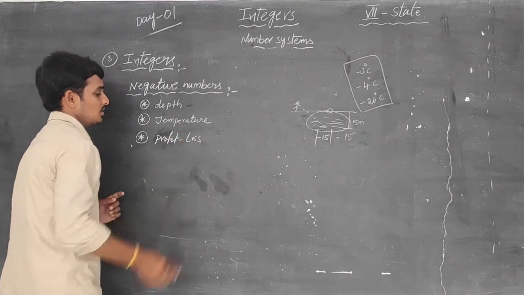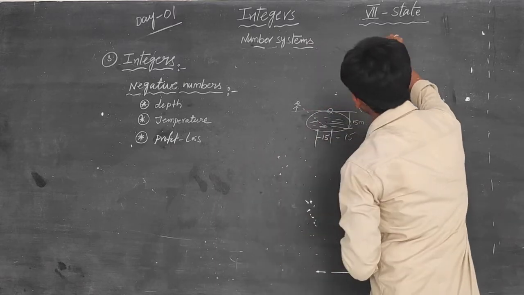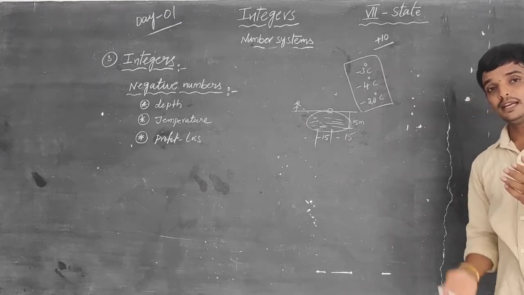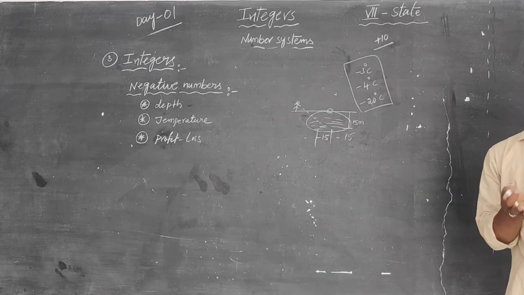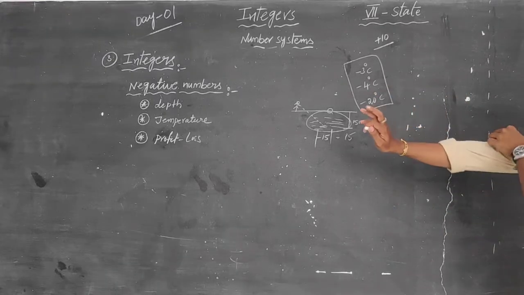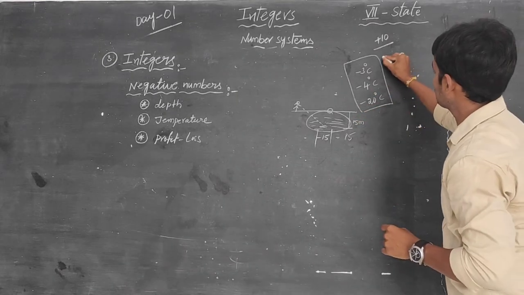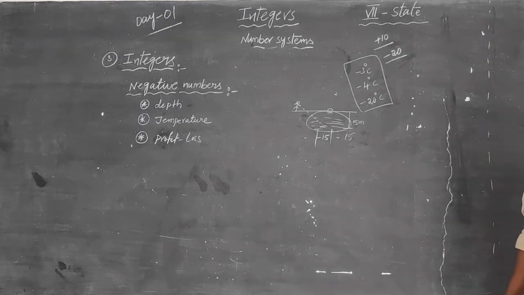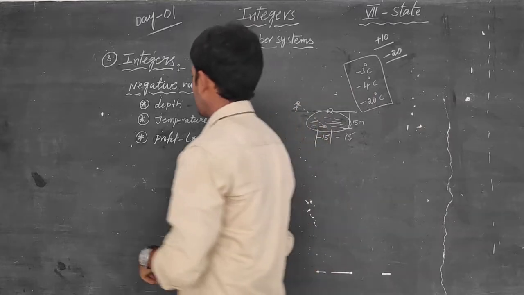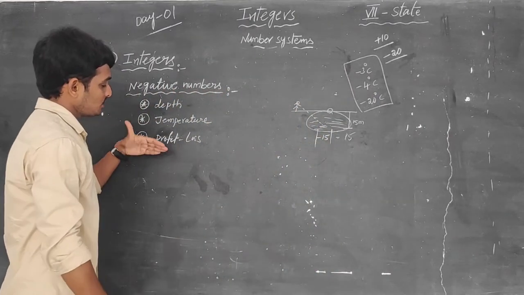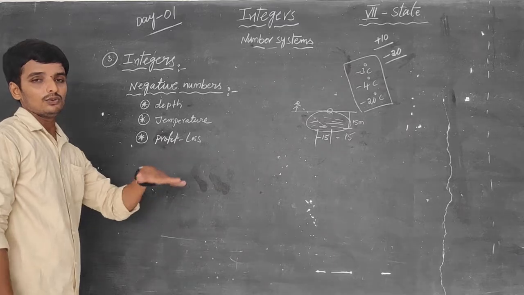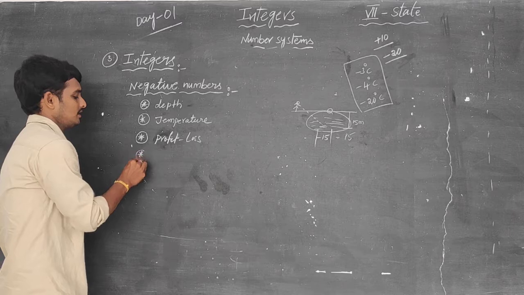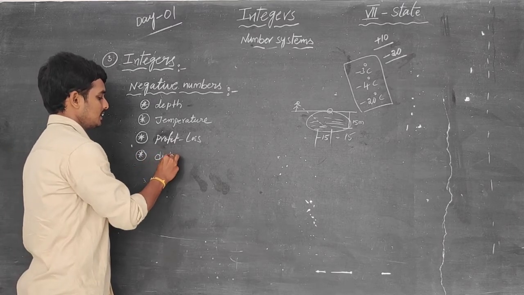Profit and loss. If we get 10 rupees profit, we take it as plus 10. That means we have some money, 10 rupees was added. So we are taking plus 10. For example, if you lose 20 rupees, we write minus 20. In the topic of profit and loss, in the profit we are using positive symbols, and in the loss we are using minus symbols. And the next case is distances.